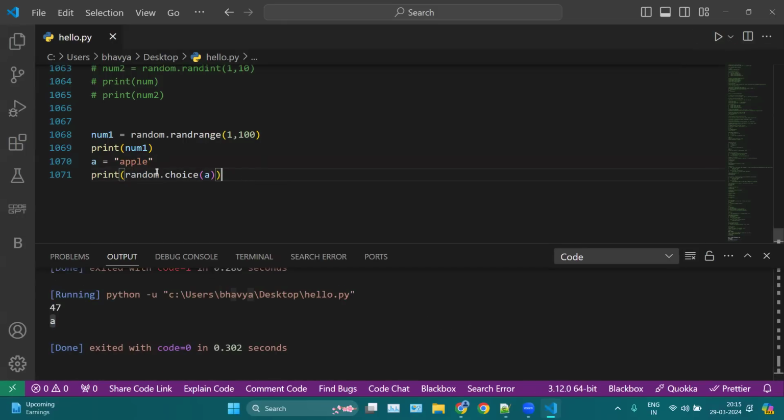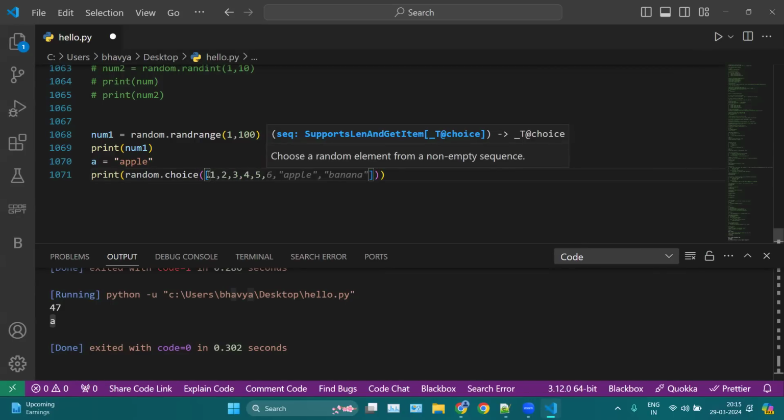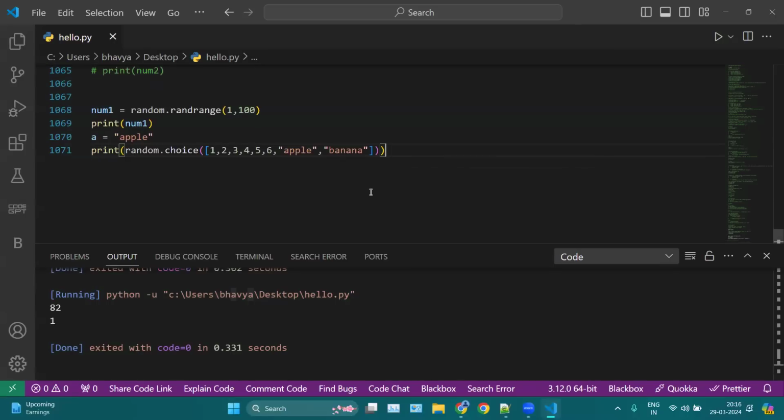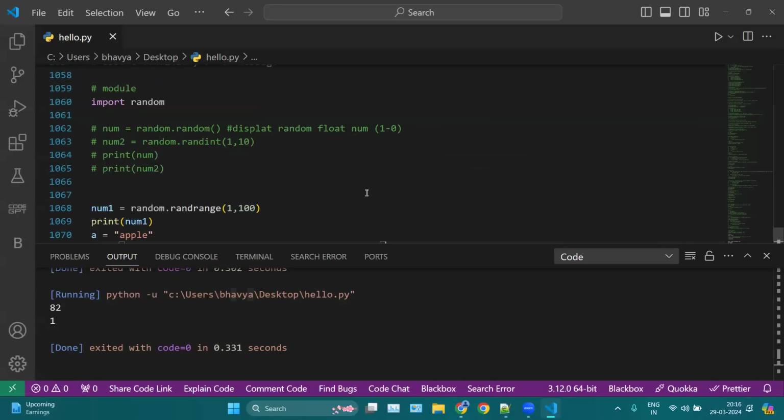Same as this string, you can provide a list here. For example, 1, 2, 3, 4, 5, a list of numbers, or any list which contains strings or numbers, etc. Save it and then run it. So this will pick any random element from this particular list. Same as you can mention dictionaries here, you can put tuples and so on. Okay, so this is how we can simply use the random module or any other module. The format is the same.